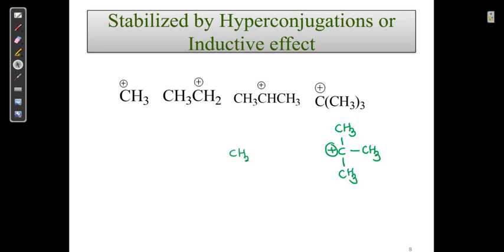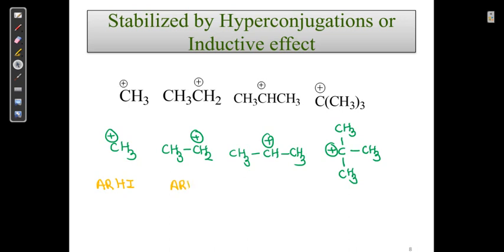This is CH3, this is CH+ CH3. This is CH3, CH2+. This is only CH3+. Okay, let us write Ar-H in all of them.